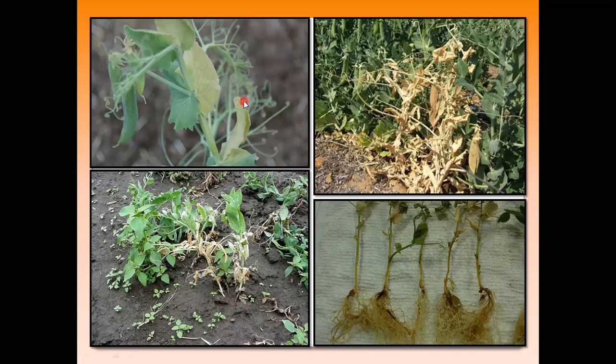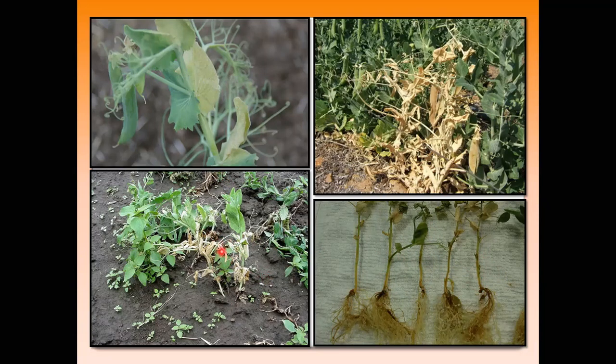The vascular bundle cells are totally blocked. Wilted plants may die quickly or remain partially alive during the entire season, depending upon the inoculum load of the pathogen.